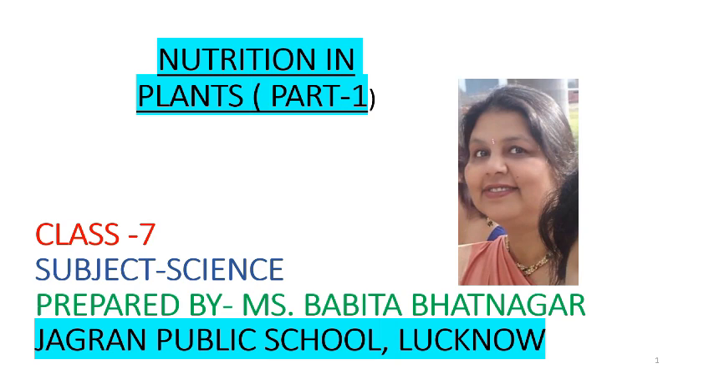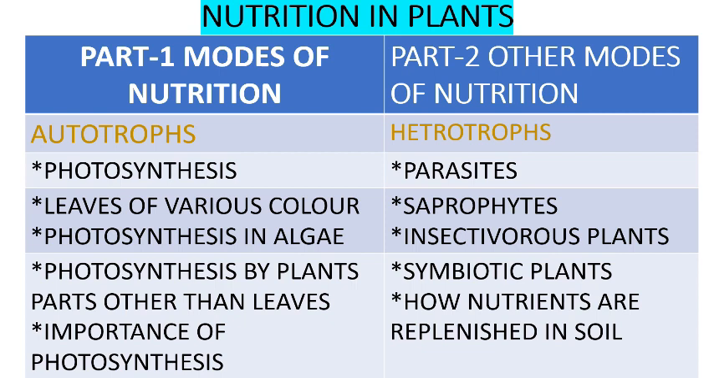I am Babita Bhatnagar. Today I will teach you class 7 science chapter 1, nutrition in plants, part 1. This chapter we will discuss in two parts, part 1 and part 2. In part 1 we will learn about autotrophs. In part 2 we will learn about heterotrophs.